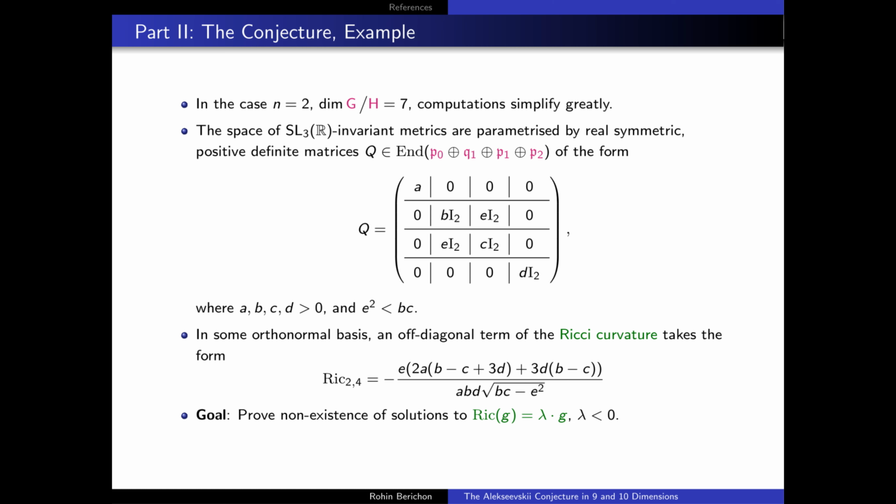And now, in order to prove non-existence of Einstein metrics, one can proceed by contradiction and assume that one does have an Einstein metric, and then try and provide conditions on the parameters A, B, C, D, and E. Now, in order to have an Einstein metric, what one would expect is that this Ricci curvature should be 0. And what one can do is try and find solutions for the Ricci curvature in the (2,4) component being 0, and try and prove that such a result would provide a contradiction. And so now what one can do is use this as a jumping platform in order to try and do the exact same thing on the remaining cases.